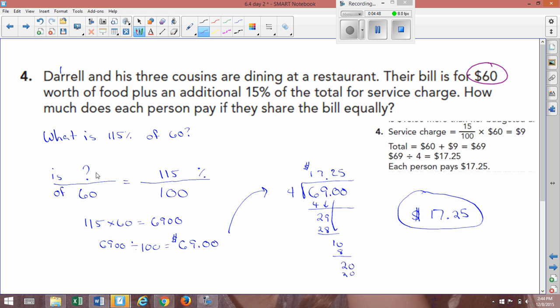Well, set it up. 115, a percentage over 100 equals something over 60. So 115 times 60 equals 6,900. We then divide that by 100 and we get $69 for the 4 people. Now, the question is, how much does each person pay? So you take 69, add our 2 zeros, and divide it by 4. It comes out to $17.25.